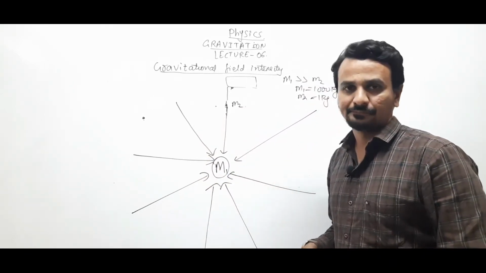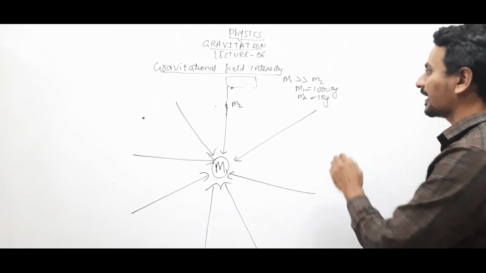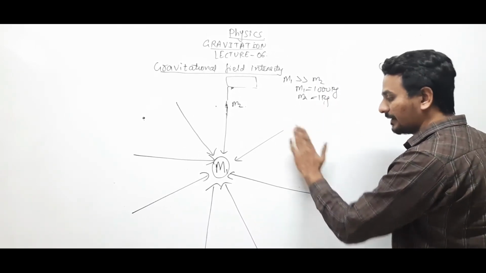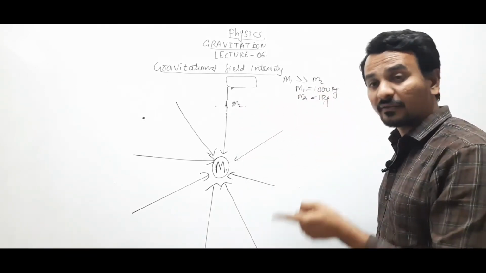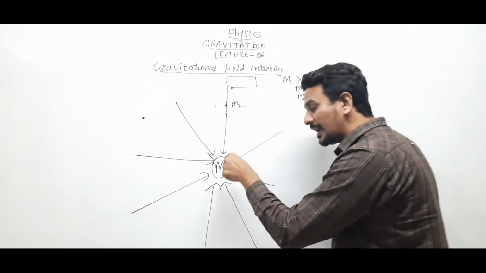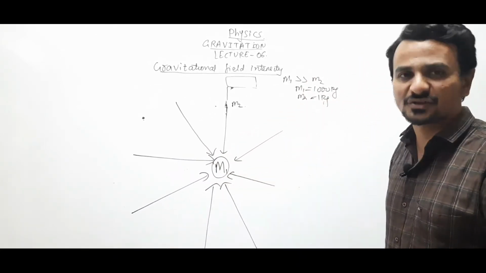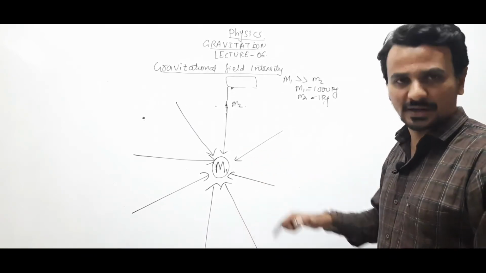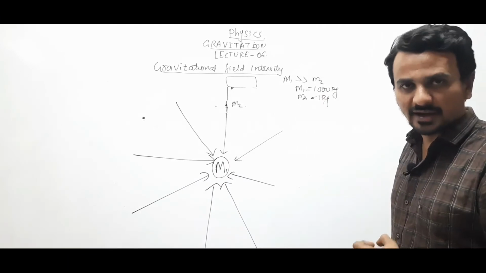So what is gravitational field intensity? Gravitational field intensity is defined as the force acting on a test mass because of the gravitational field produced around another mass. This is known as the source mass, whose gravitational field is to be determined, right?